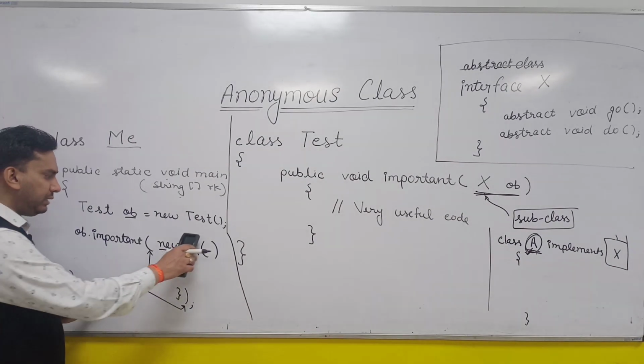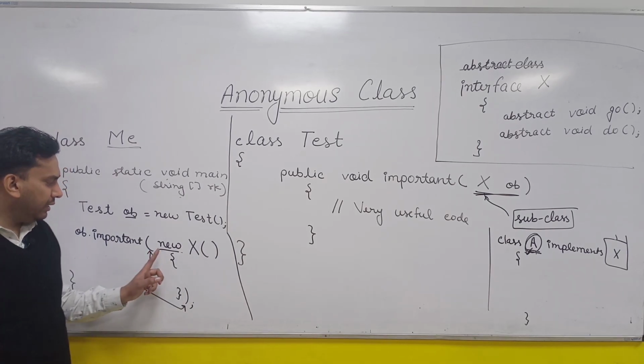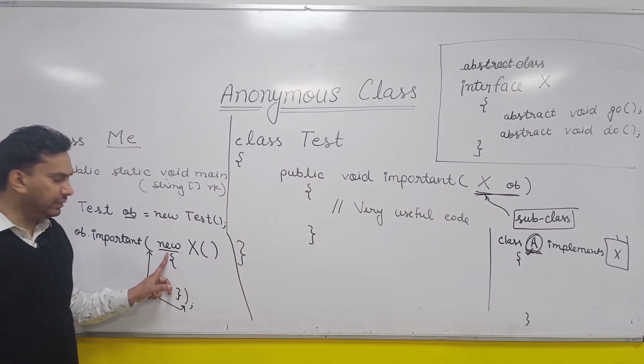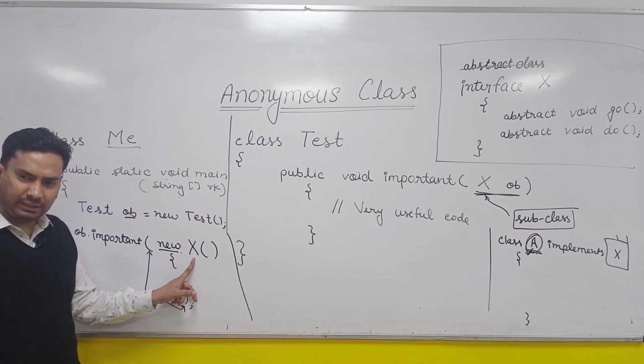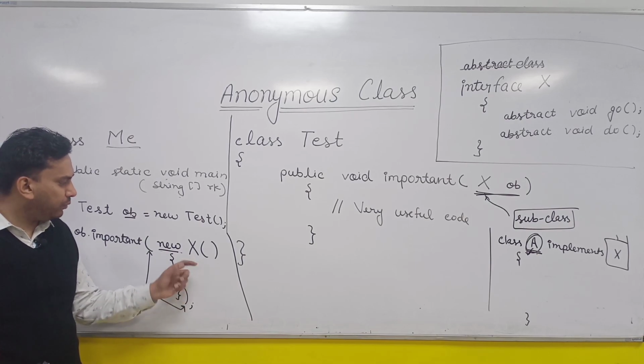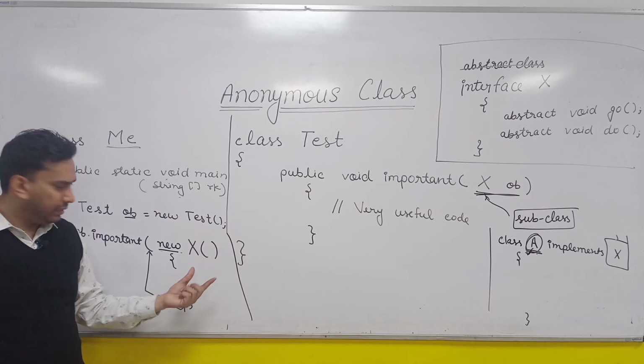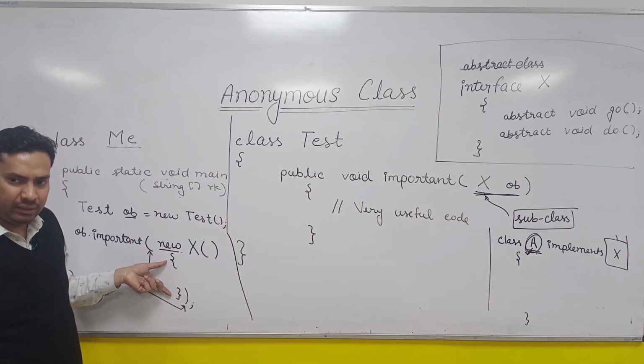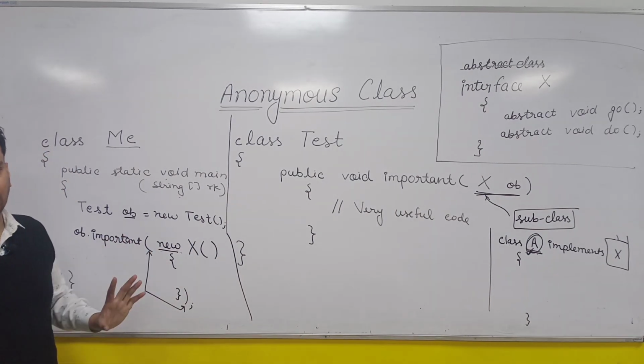So this is complex, but this can be understood easily. It is instantiation. Instantiation of what? Anonymous class. Anonymous class is not having any name, so use the name of the parent type X and then give the body of the class. So this is your syntax of the anonymous class.